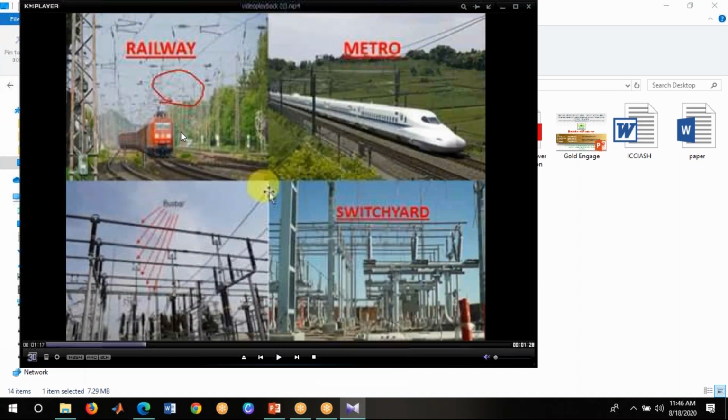Right. Next is the second one, that is the AAAC. This type of conductor we use in railway crossings and switchyard bus bars. So the first difference is uses. From the uses point of view, all aluminum conductor we use in coastal lines, and the second one, all aluminum alloy conductor, we can use in railway crossings, metro lines, switchyards, and bus bar sections.